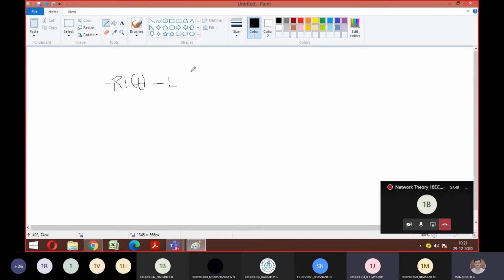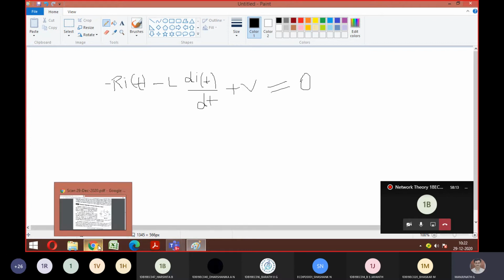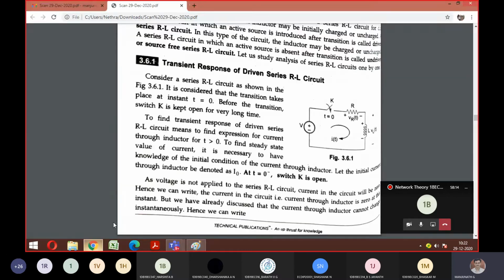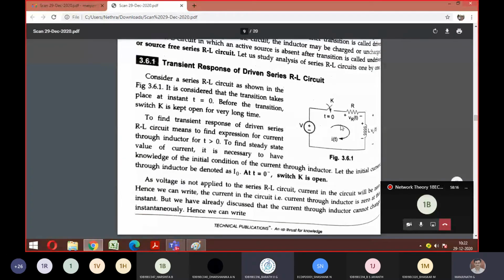Di by dt, sir. Good. So it should be differentiation of my current, so d I of t divided by dt. Okay. So I'm just completing the equation now. This is for the first two terms, and again supply is there. Since supply is from minus to plus, what should I write? Plus V equal to 0. So is it what your mesh analysis equation for the given network? Understood here, everyone? Yes sir.